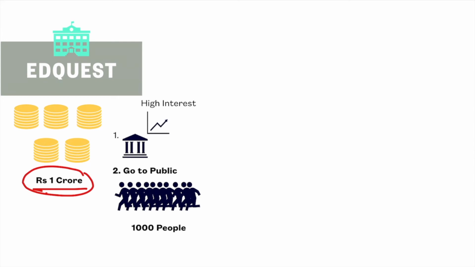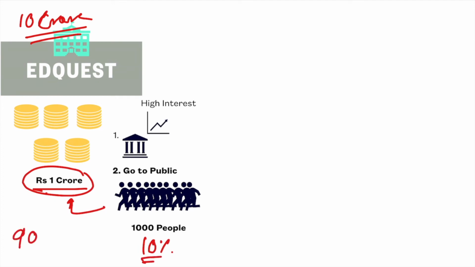Let us assume that EdQuest is worth 10 crore rupees when we are going for an expansion, and we are raising some 1 crore rupees from these people. So certainly these people will get 10% of the ownership of EdQuest, and we too would be left with say 90%, right?